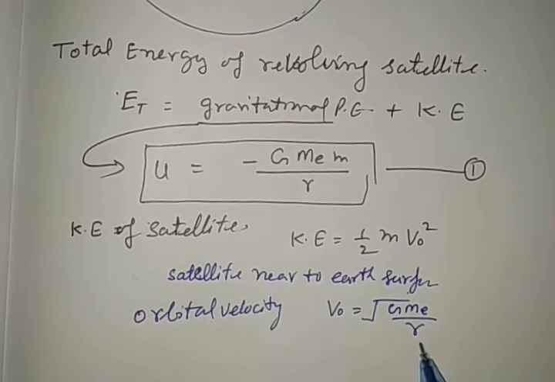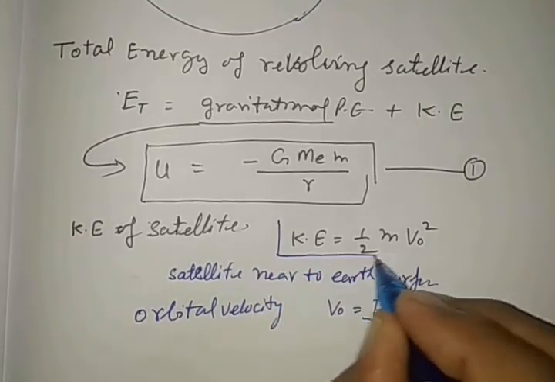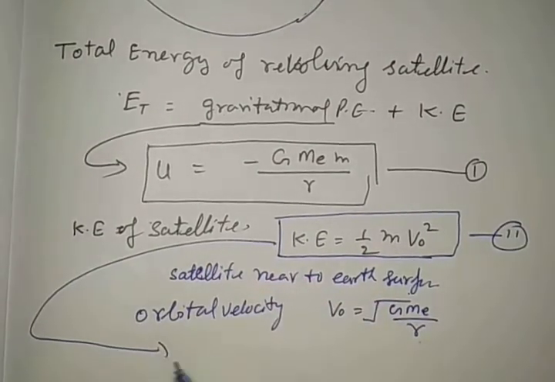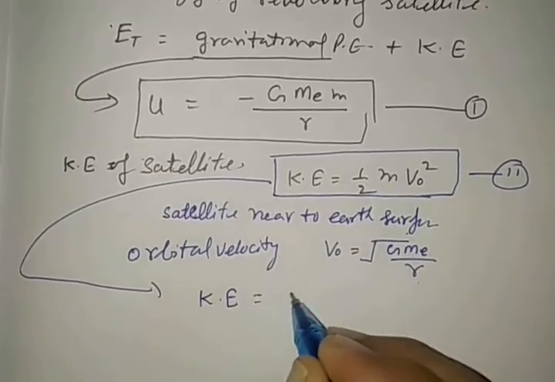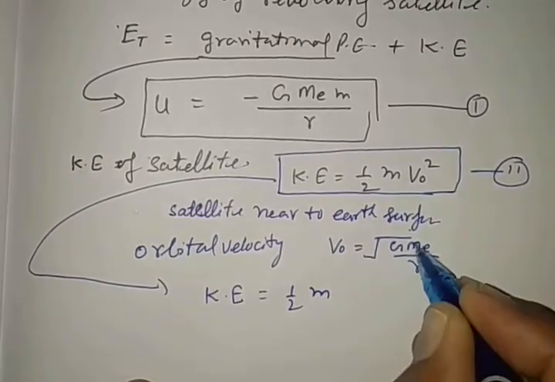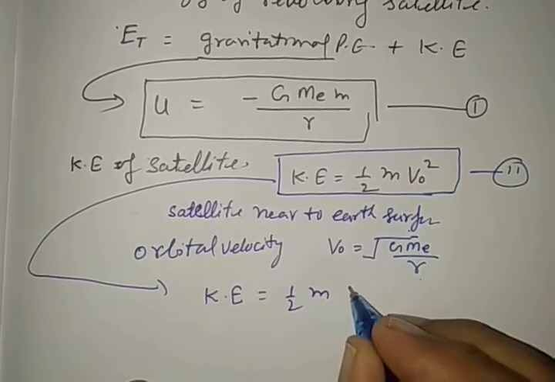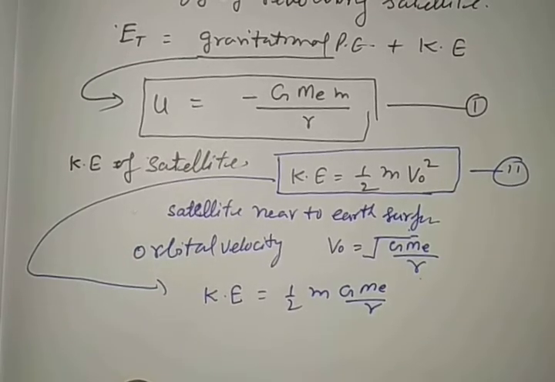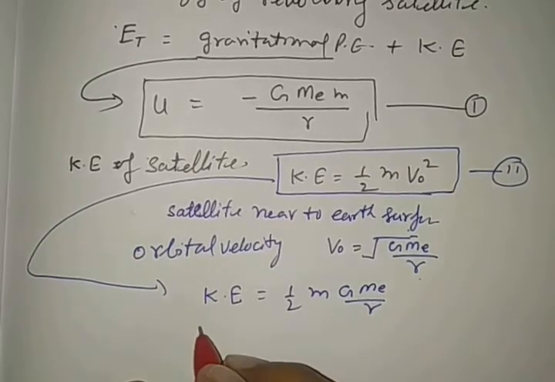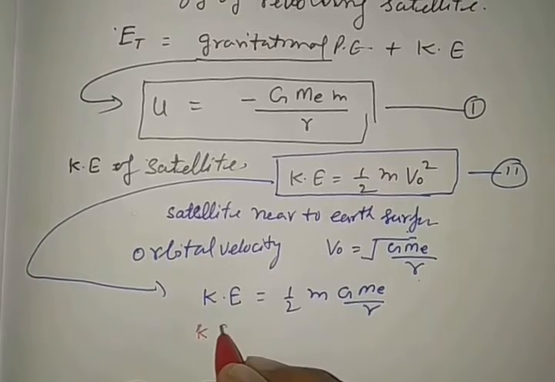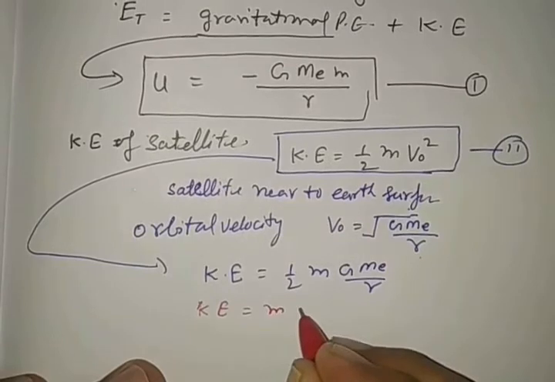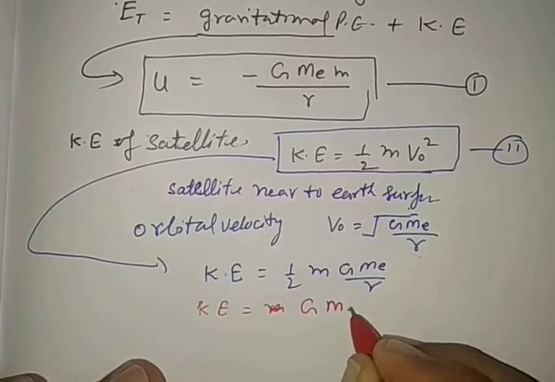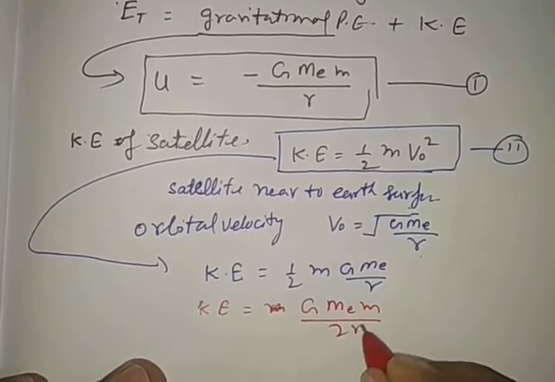So now we are going to place this value in the formula of kinetic energy. The kinetic energy formula changes. Kinetic energy is equal to half m, and when we take the square of this, the root is gone, G Me by r. Or one may write this formula as kinetic energy equal to capital G Me m by 2r.